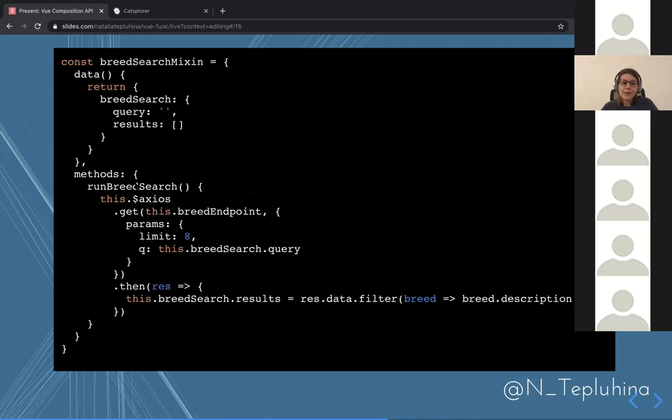As you can see, the run breed search method is hard-coded here. You cannot pass anything. You're just using this breed endpoint, with the same params, with the same logic on handling the result. What if I want to change it tomorrow?